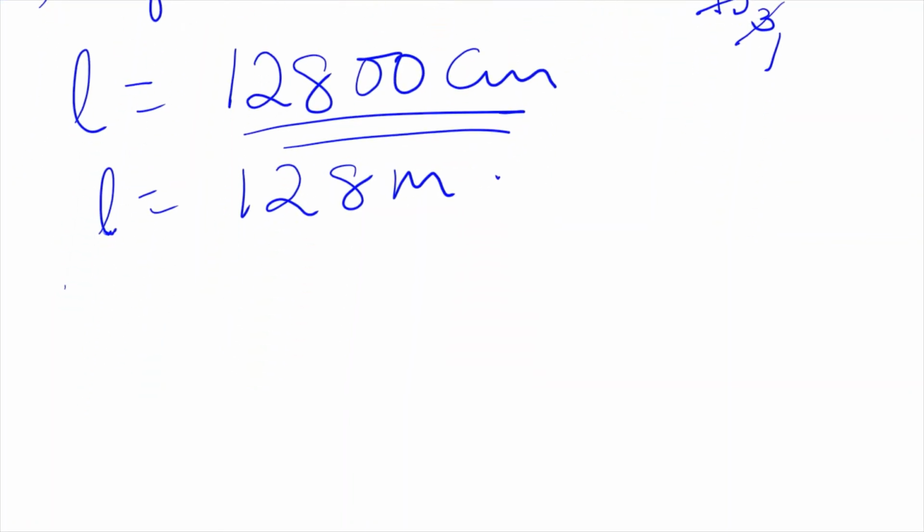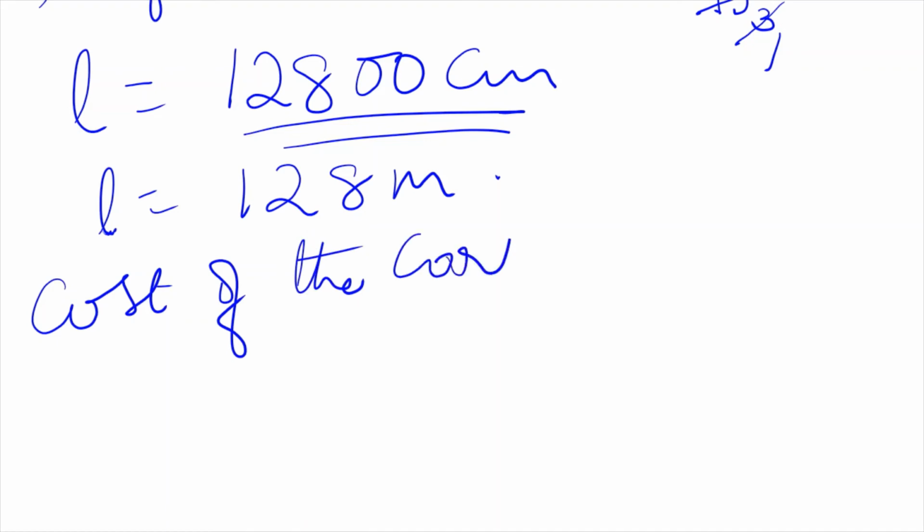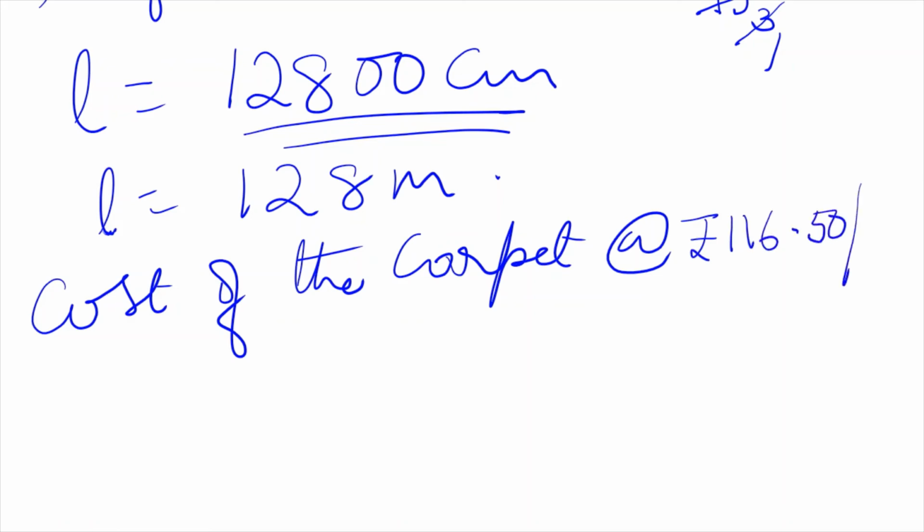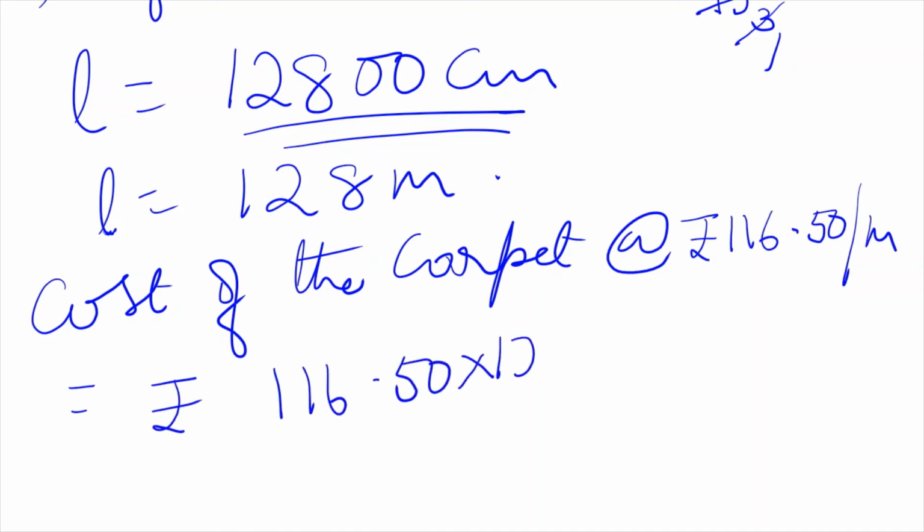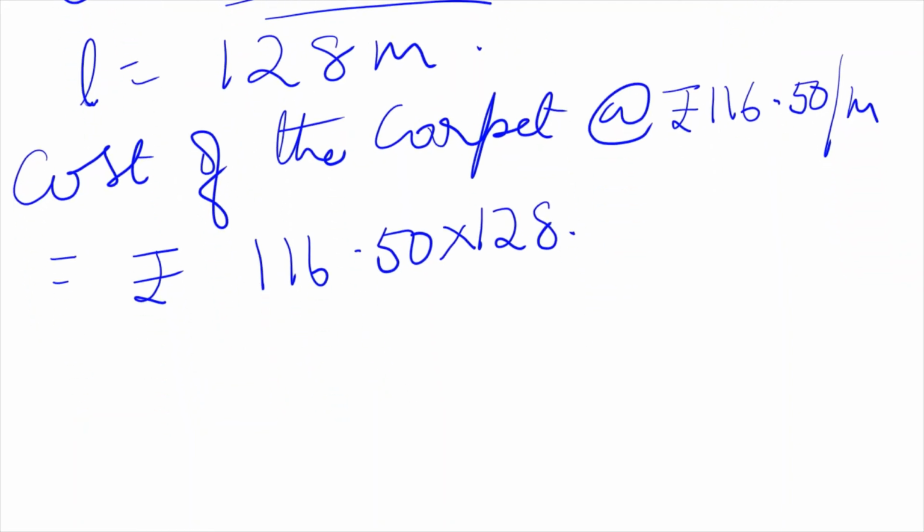So now the cost of the carpet at the rate of, what is the rate given? Find the cost at the rate of rupees 116.50 per meter will be rupees 116.50 into 128. Okay. You all multiply and tell me the cost.